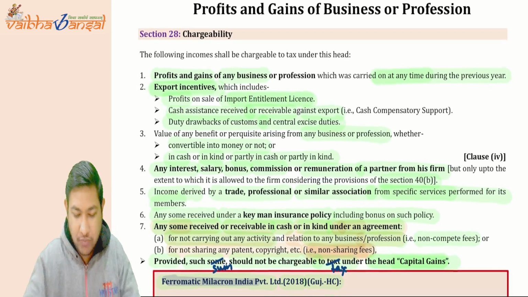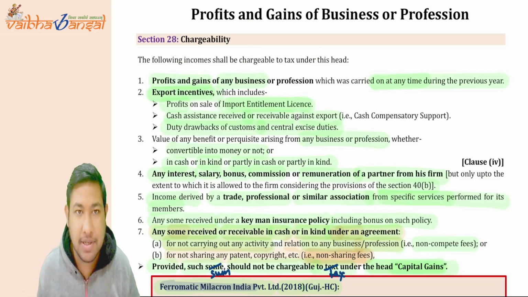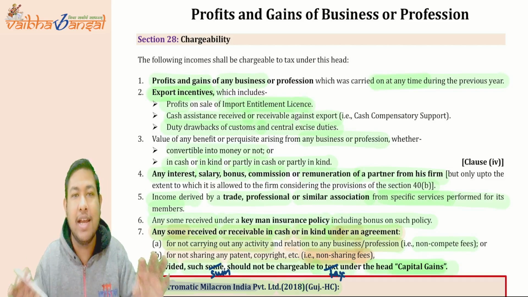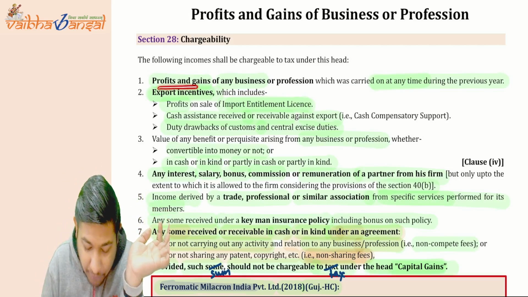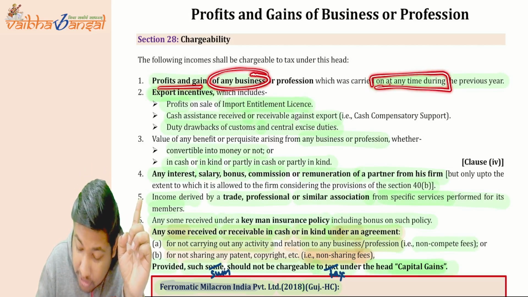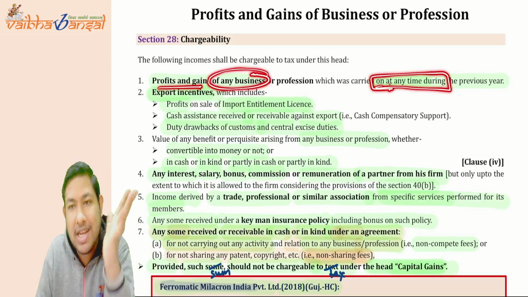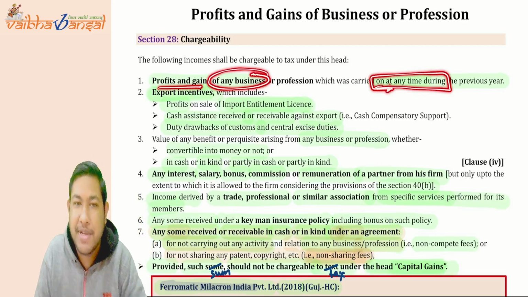First, we are going to revise whatever we have studied till now. Starting with the PGBP chapter, the first section was section 28, which talks about the chargeability of any income to be taxed under the head PGBP. What are those points? The first point was very clear: the profits and gains of any business, whether it is legal or illegal, any business or any profession, are taxed at any time in the year. If you have operated a business or profession for even one day in a year, it is taxable under the head PGBP.